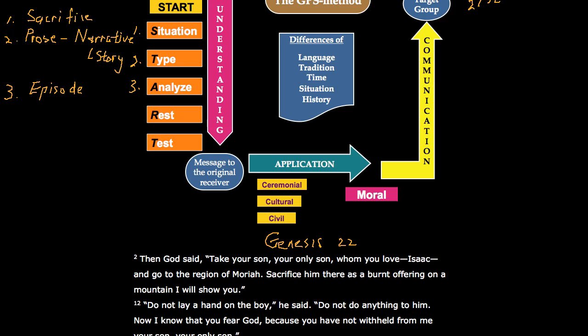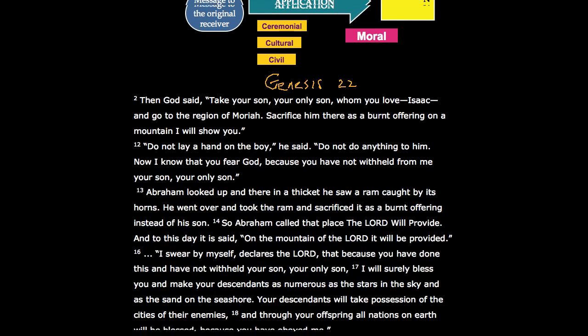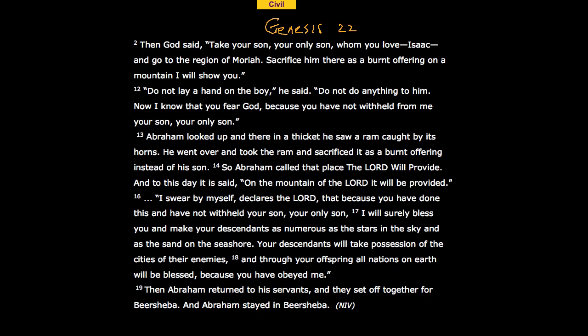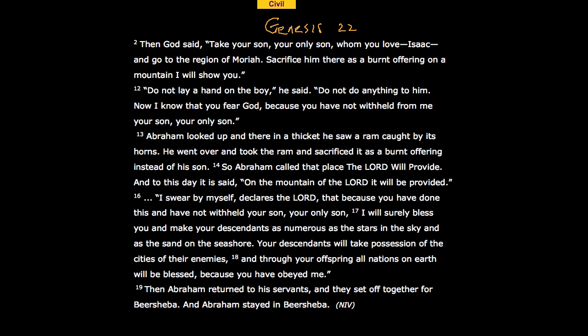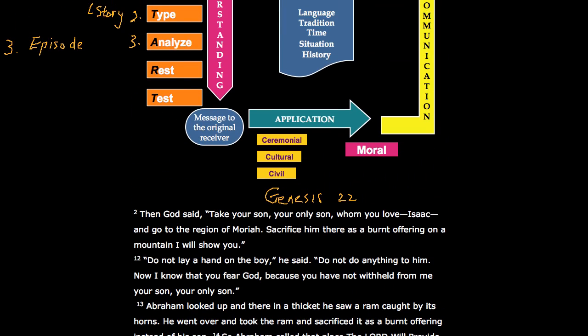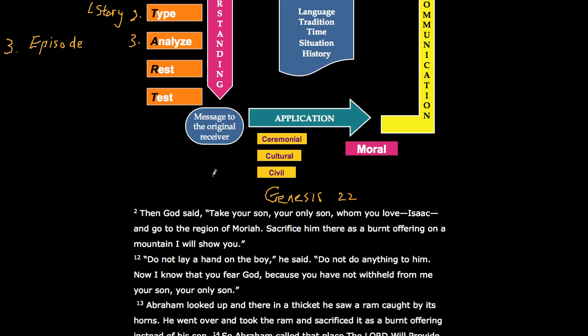So we can see that this is actually an episode, Genesis 22 from verse 2 to 19. It's actually one episode within the storyline of Abram, because it's the same event, same location, and same main characters. So this is one episode. And then the next one that we need to look at when we analyze stories is the plot structure, as well as the main themes.